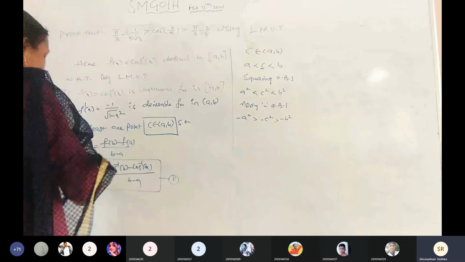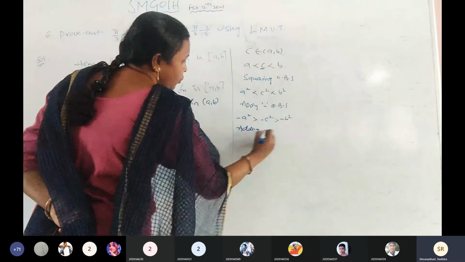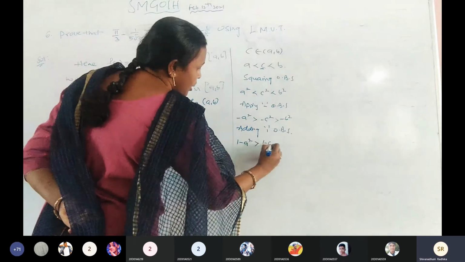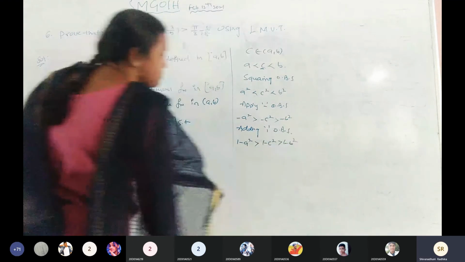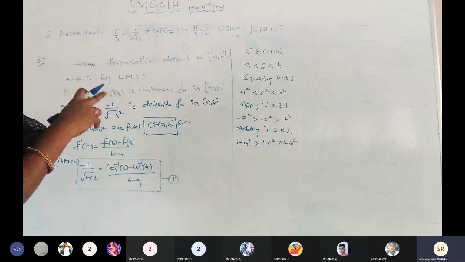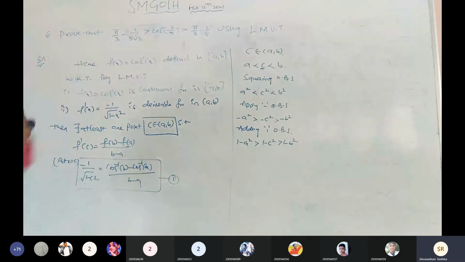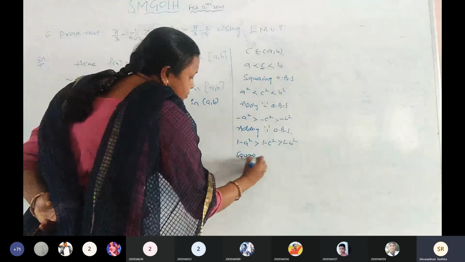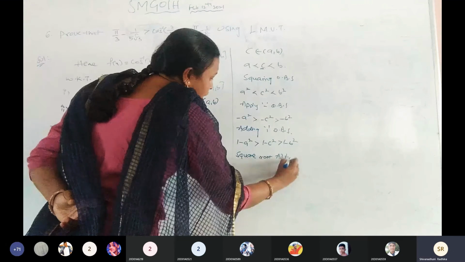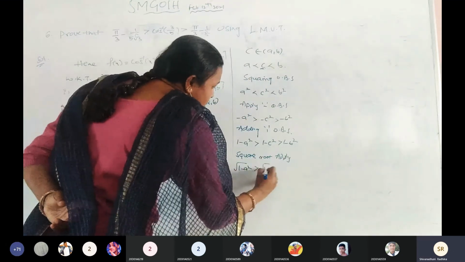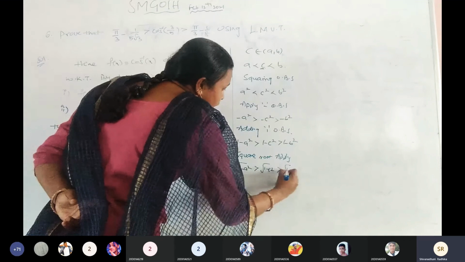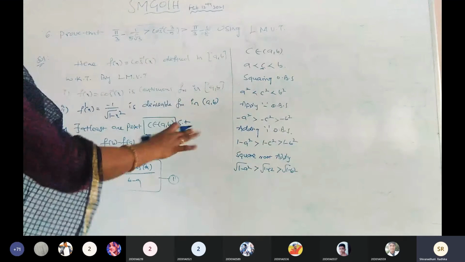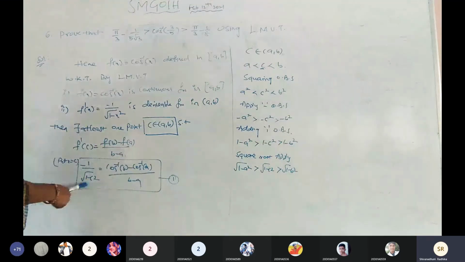Again adding the 1. Adding 1 on both sides. So 1 minus a square greater than 1 minus c square greater than 1 minus b square. There is no changing of the symbols when we are going to apply the plus 1. Is it clear? Again we apply the square root. Then what we get here? Under root of 1 minus a square greater than under root of 1 minus c square greater than under root of 1 minus b square. There is no change when we are applying the square root. The symbol will be the same. You can write down. Again take the reciprocal.